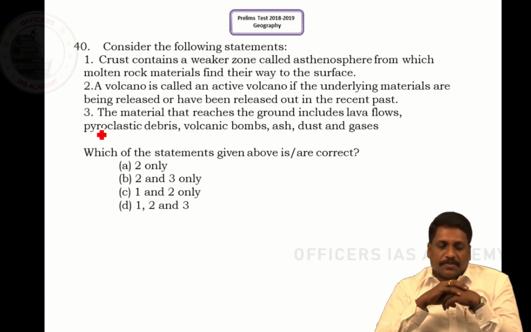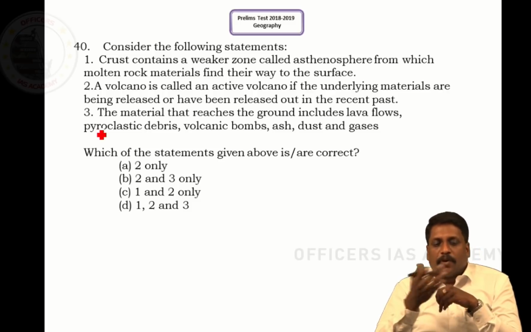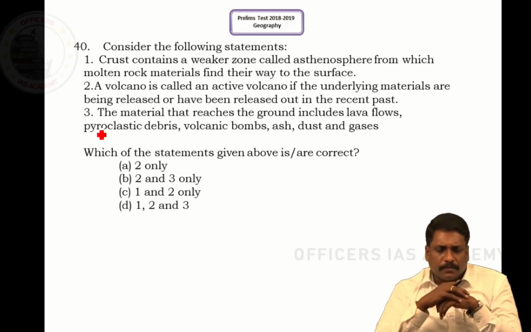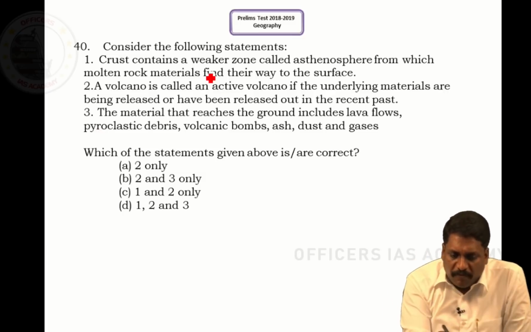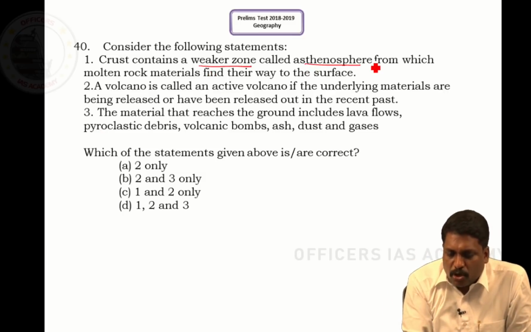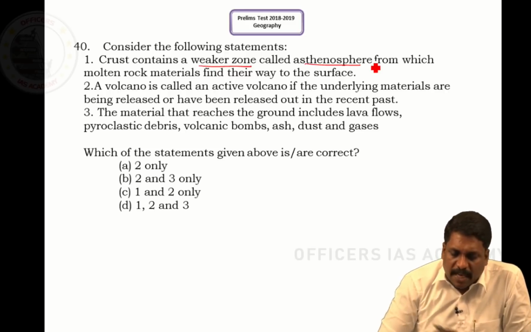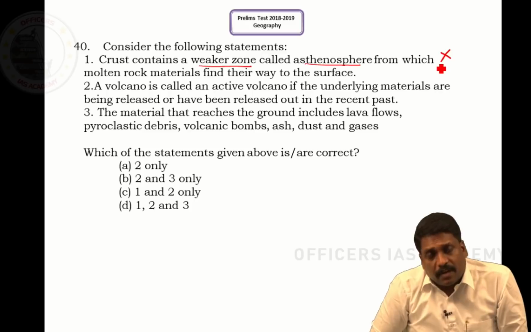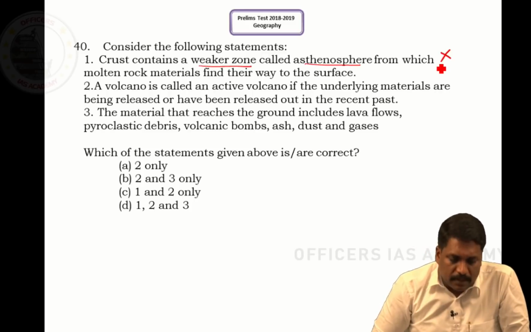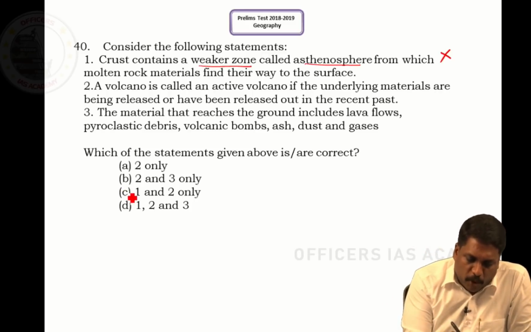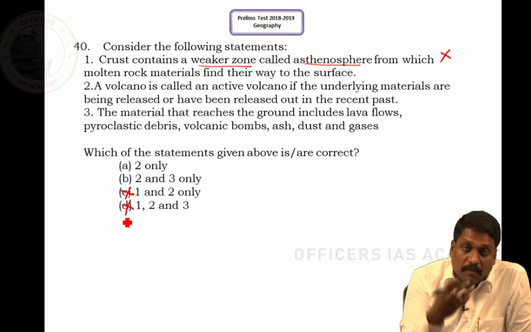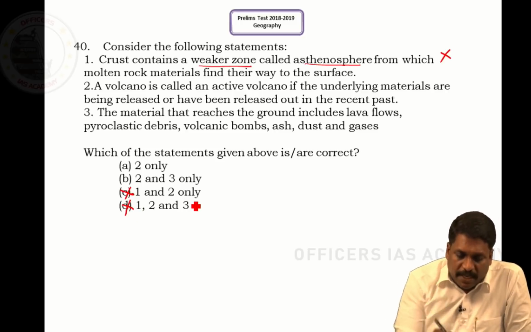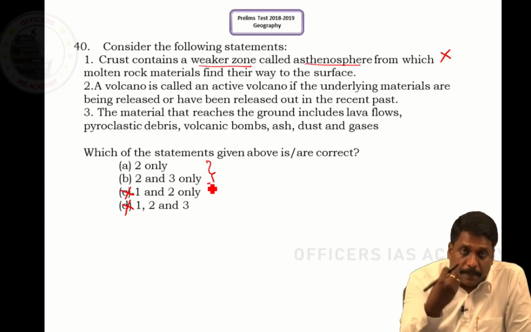Coming to question number 40, sir. Consider the following statements. Crust contains a weak zone called asthenosphere, right sir. This statement itself is wrong because asthenosphere is not part of the crust, it is part of the mantle. Here again, as we always employ, whenever one statement is wrong, you can remove it. It means my option lies between A and B.